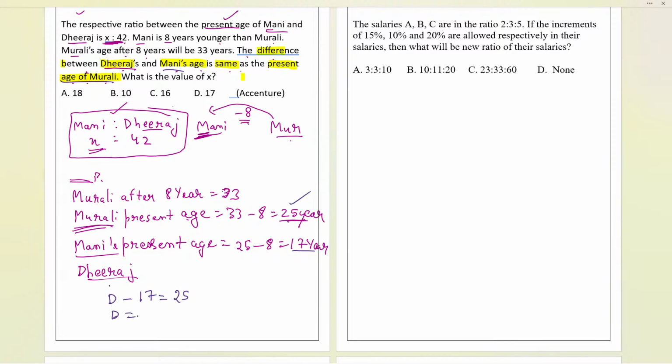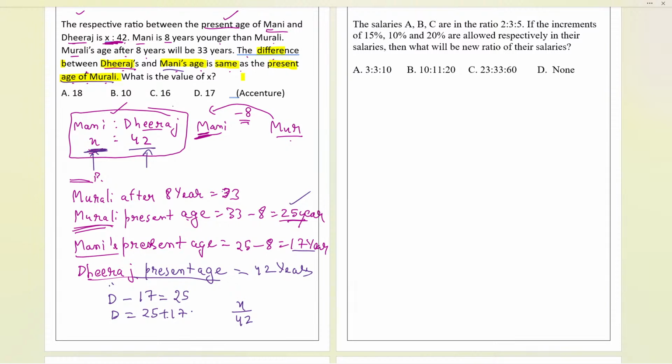So it will be D equals to 25 plus 17. So now Dheeraj's present age we have got over here. 25 plus 17 will be like what? It will be like 42. 42 years over here. And now the Dheeraj present age, all of the ages I calculated. Now can I now compare the money and Dheeraj age? Now it is saying that x is to, sorry, 42.